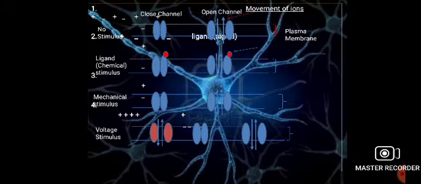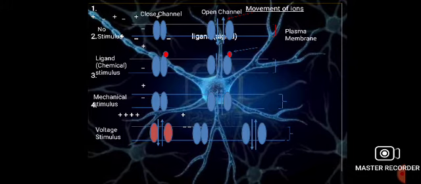The last channel is the voltage gated ion channel. Here the stimulus can arise due to another channel. That means the voltage arises due to another type of channel, and that voltage stimulates the upcoming channel for opening or closing.